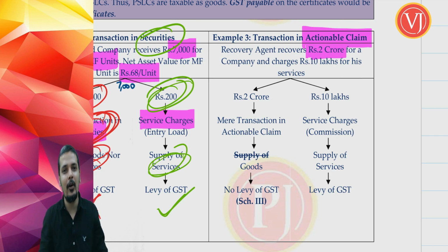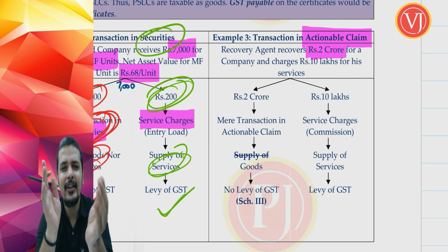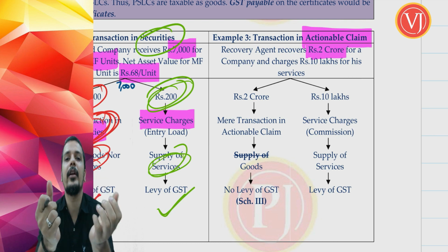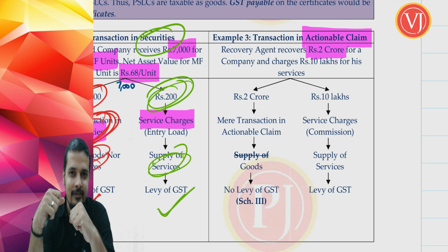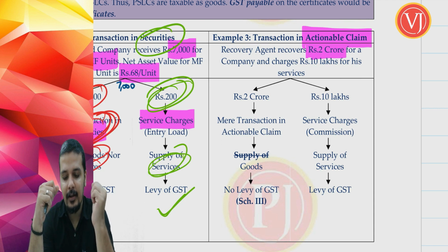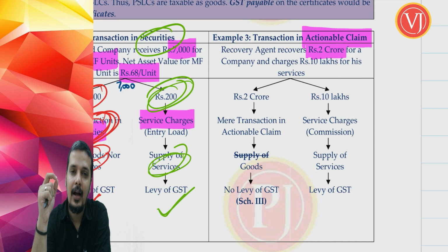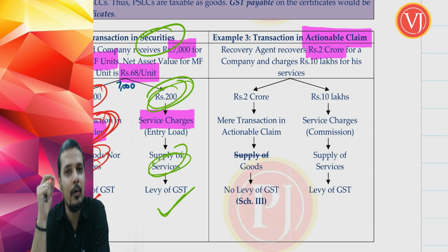At times we have to use polished terms, isn't it? So recovery agent is nothing but a polished word which is used for goons or gundas who have hand power so that they can recover the amount. Now coming back to the example, I have a debtor who owes me 2 crore rupees. I am trying for the last 3 years to recover that amount, and I see that the amount is not coming.